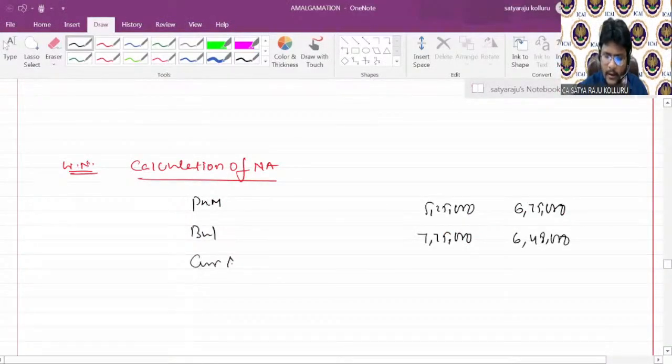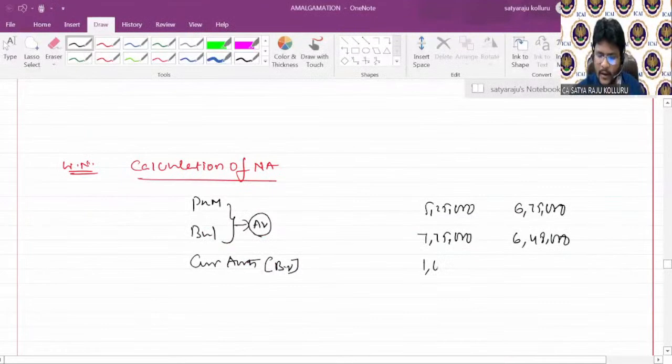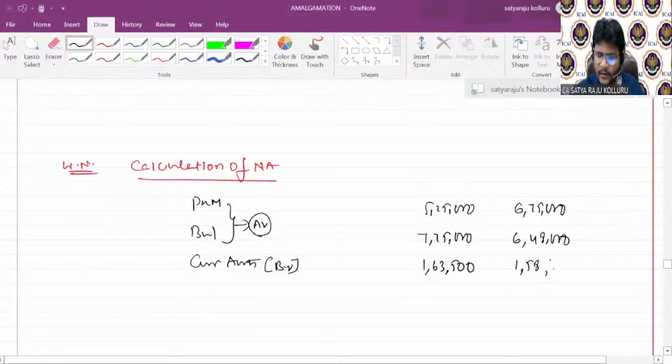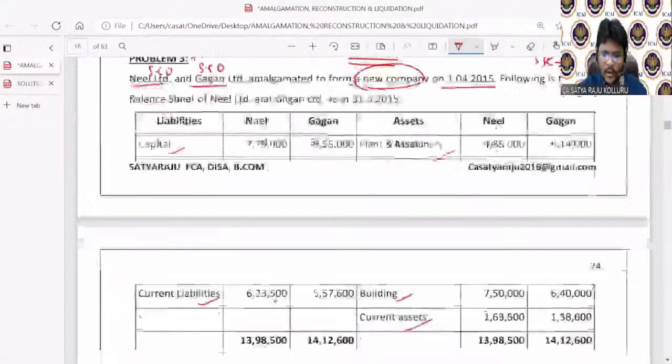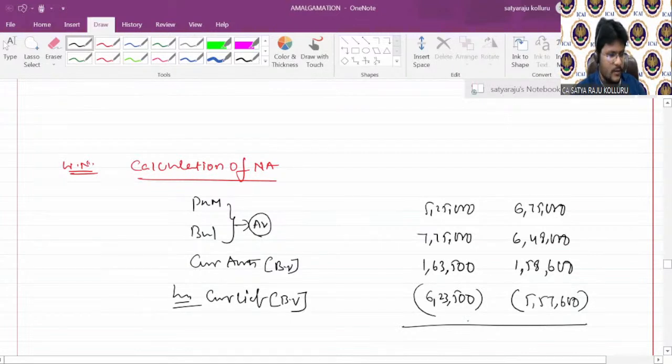Current assets are also there, which are taken at book value only, guys. These are only 2 are at agreed values. So current assets, if you consider 1,63,500, and the other one is 1,58,600. Less current liabilities. Current liabilities also you can consider the book value. That is only one and only outside liabilities, 6,23,500 and 5,57,600. Now, can you please tell me the net assets worth?